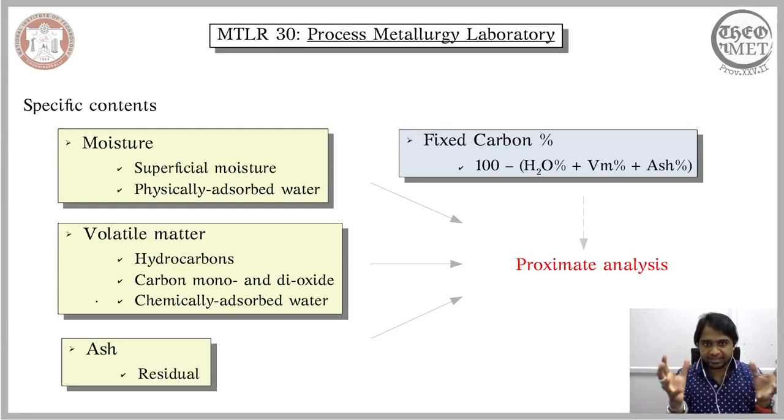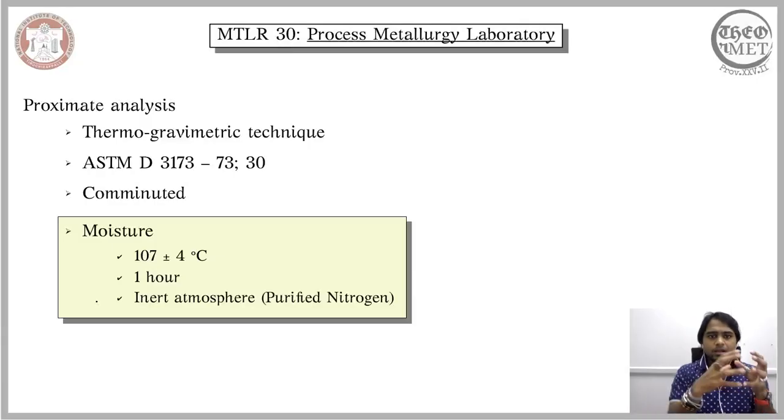The proximate analysis, like I said, does not consider the individual elements, but rather calculates the distribution of these specific contents. Now, if you consider the nature of the proximate analysis, it is a thermogravimetric technique.